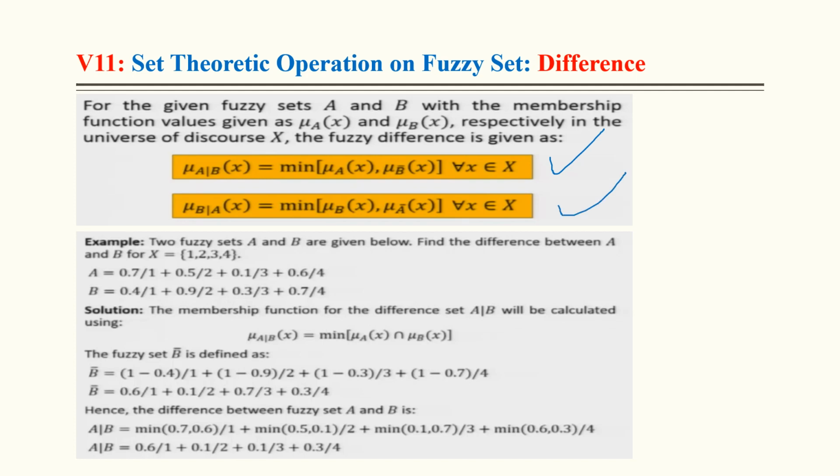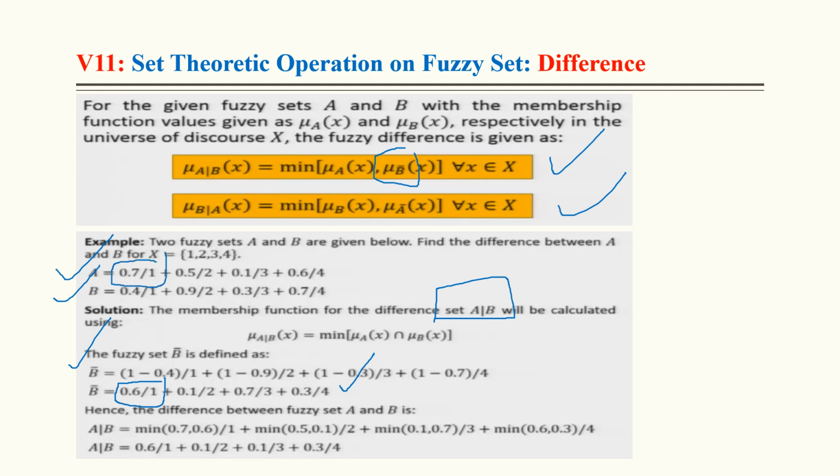So this is the question: we have two fuzzy sets A and B, with their membership functions. In this case we have to calculate mu B bar, so B bar will be equal to this, we just have to take care of the complement, right? After that, for A difference B, we consider this 0.61 and for A 0.71.